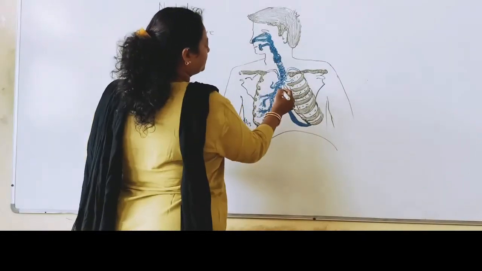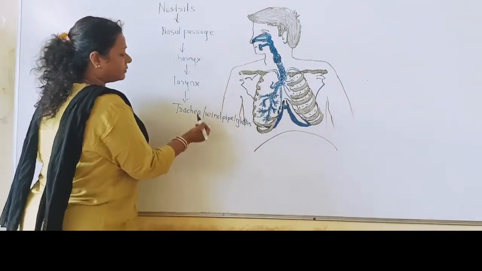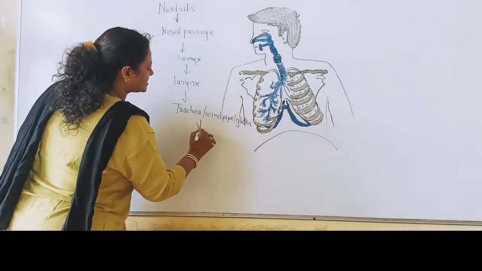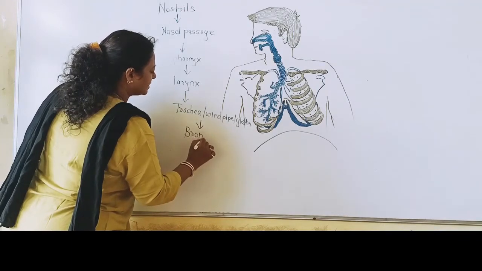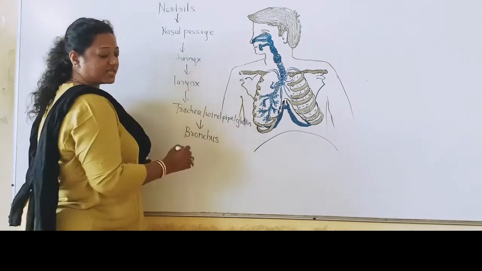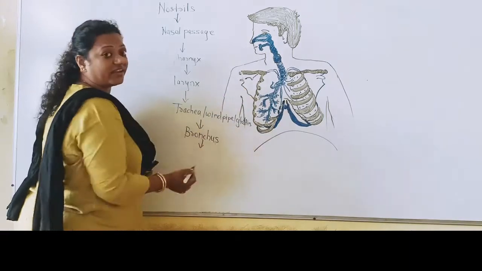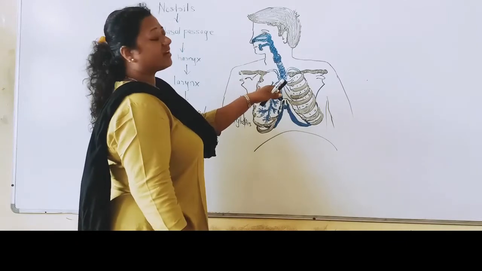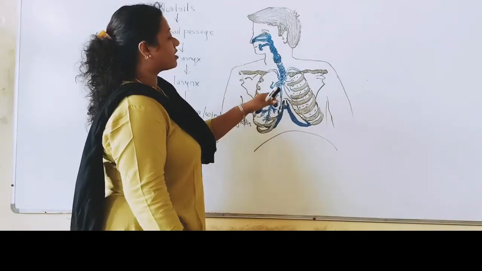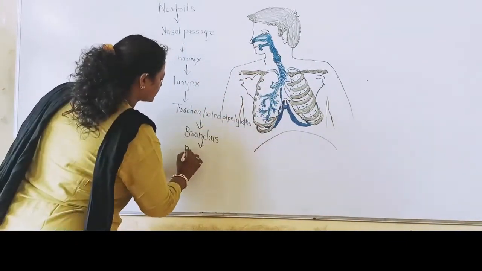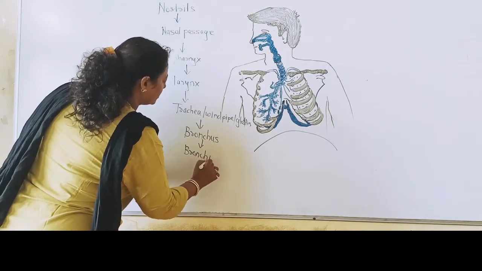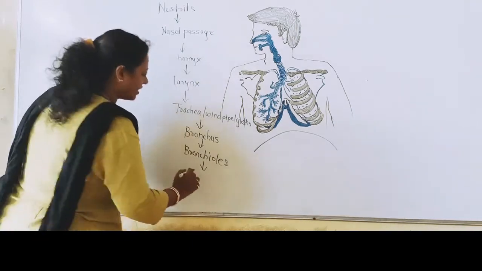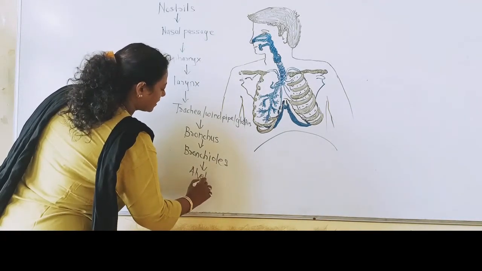After the windpipe, we have these branches, and these branches are called bronchi. The trachea is divided into bronchi. The bronchi are further divided into bronchioles, and the bronchioles are further divided into alveoli.